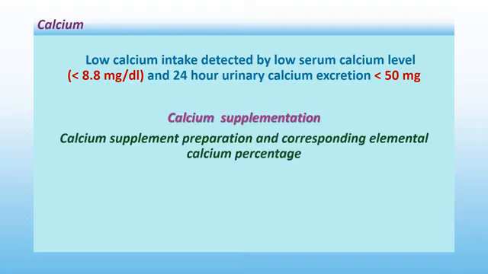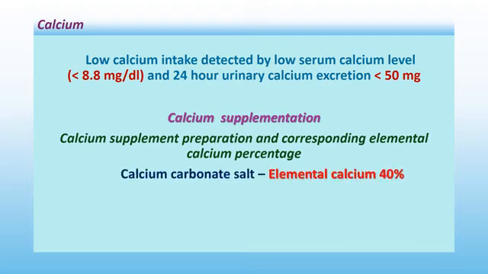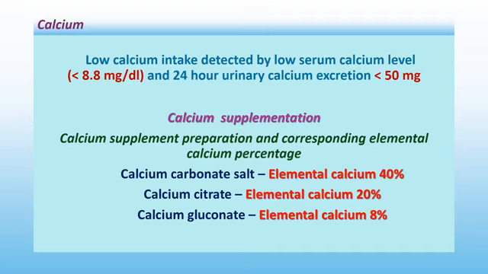Now the calcium supplementation. Regarding calcium supplementation, we have to decide the elemental calcium percentage in the calcium salt. In calcium carbonate salt, it is 40% elemental calcium. In citrate, it is 20% elemental calcium, and in gluconate, it is 8% elemental calcium.